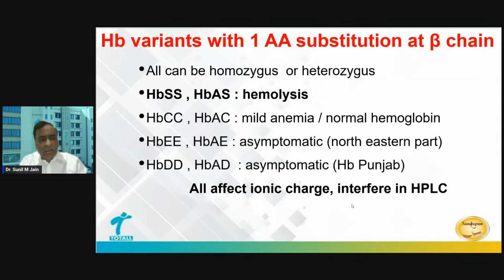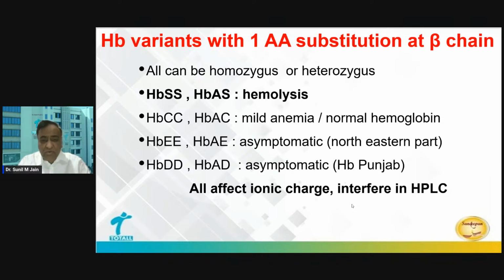There are many Hb variants, more than 1500 are known. And we know sickle cell anemia. Suppose somebody is having hemolysis. Certain hemoglobinopathies can cause unexpected alteration in HbA1c because of the difference in the amino acid chain.